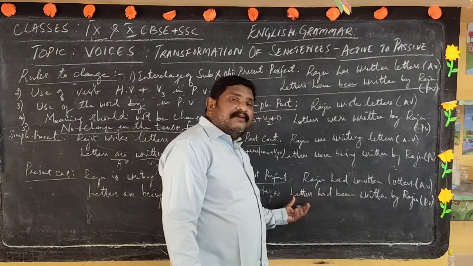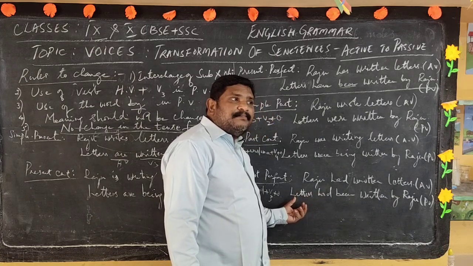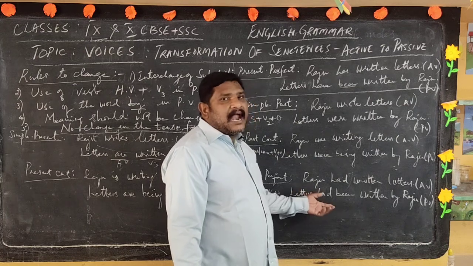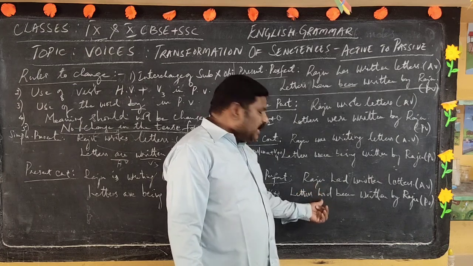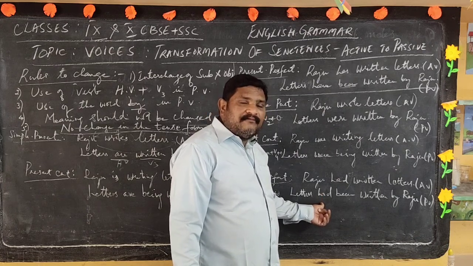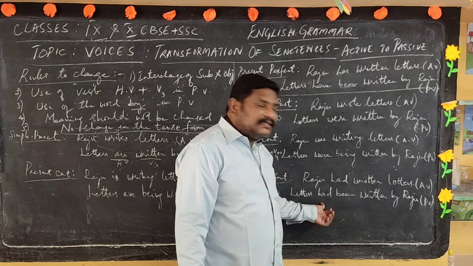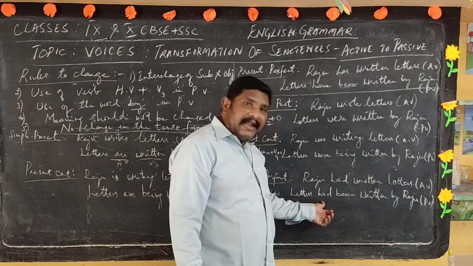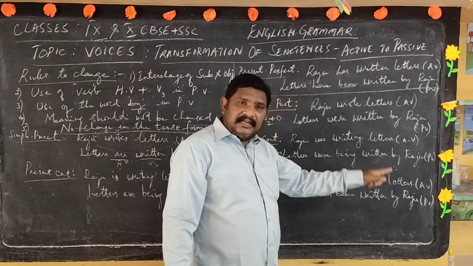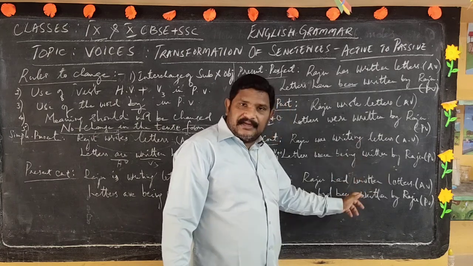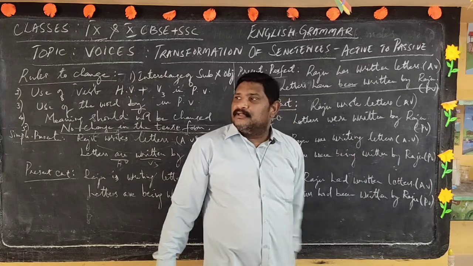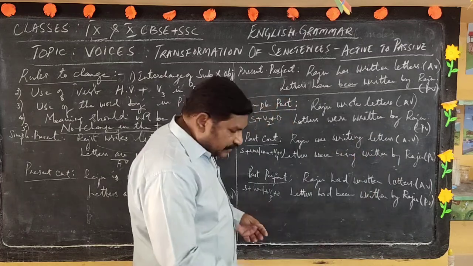Whenever there is a plural subject, for all plurals and singulars, had is the common helping verb to be used when you are making a passive voice sentence. Letters had been written. Raju had written letters. Letters had been written by Raju. So this is the past perfect form.